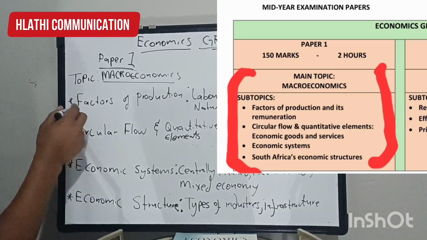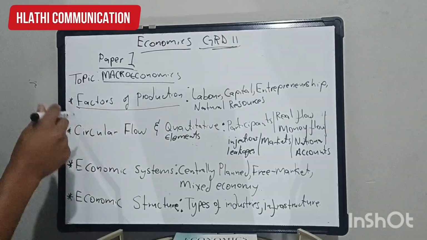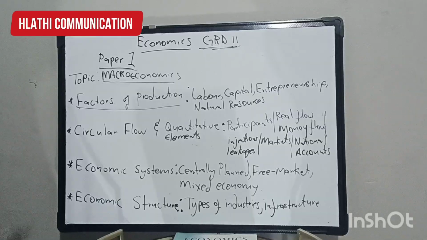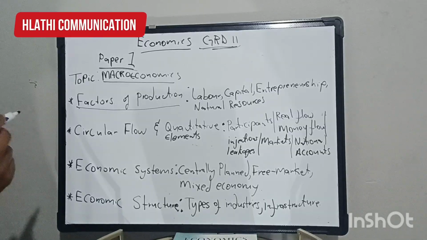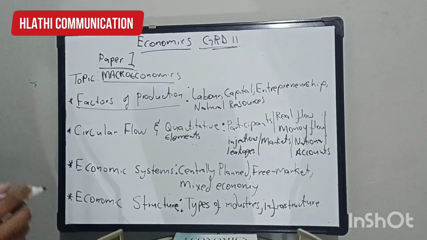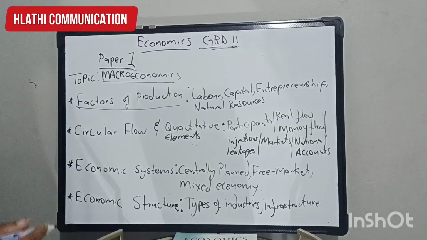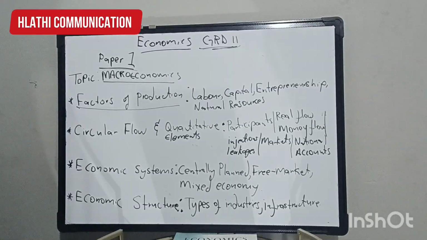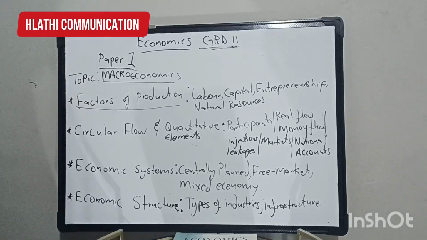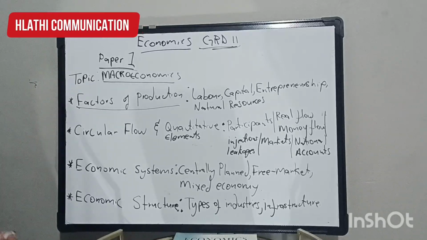The first one is called factors of production. That is the first topic to focus on as you are preparing for paper 1, whereby you must be able to discuss all the 4 factors of production. You must be able to discuss them in detail, meaning you must know the characteristics and the importance of each and every factor of production.